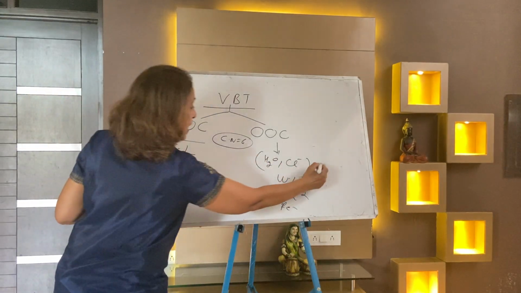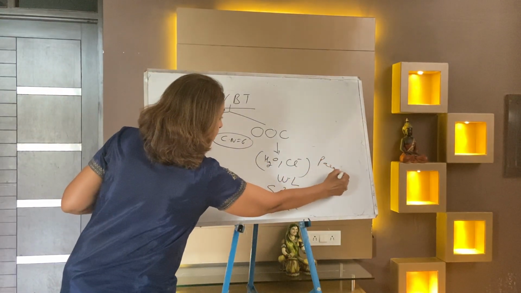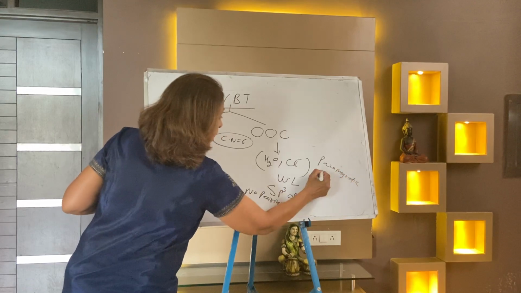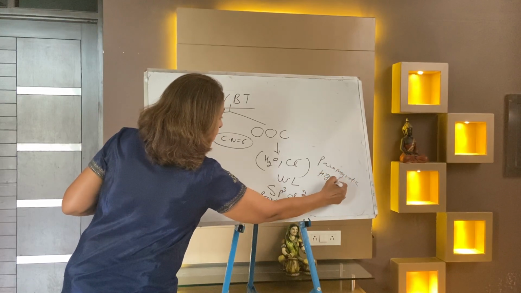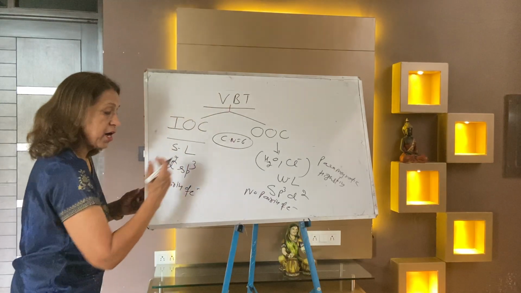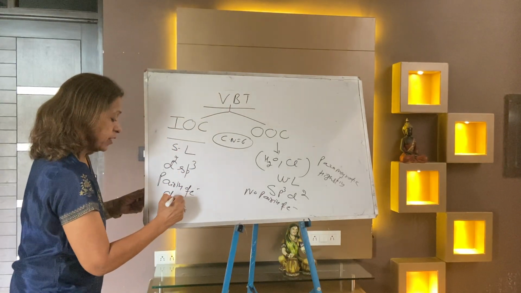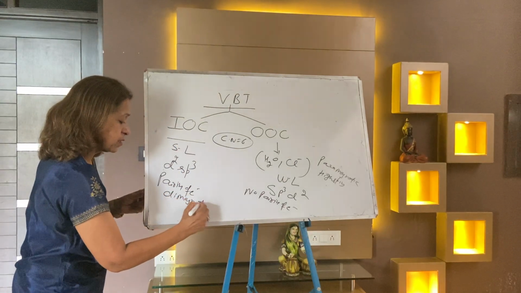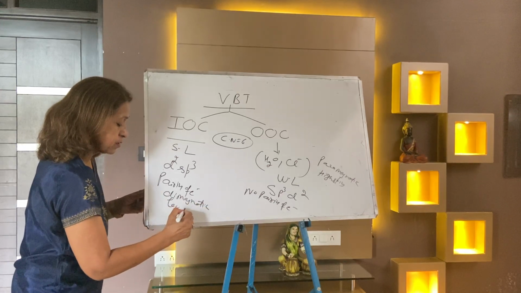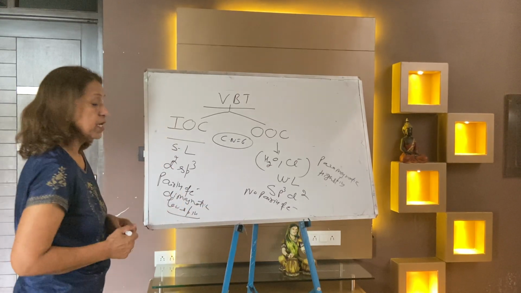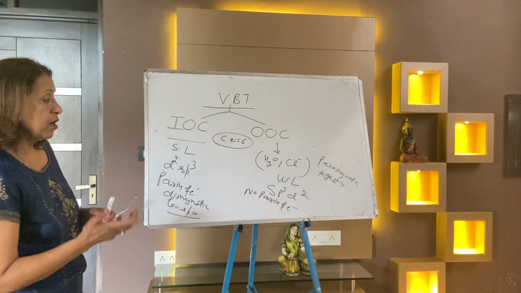complexes are always paramagnetic, they are high spin. But if this is a strong ligand, there pairing takes place. It is a diamagnetic complex and it's a low spin complex. I think you might have written all things. Now I should move further.